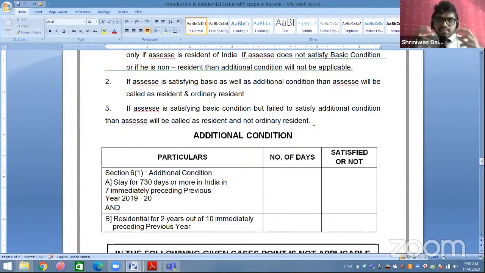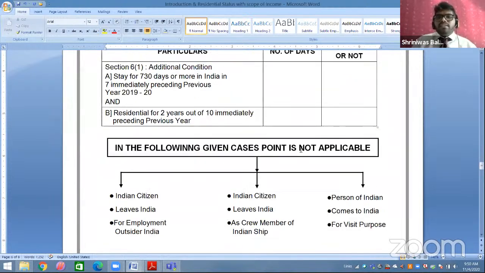मतलब अगर SSC ने बेसिक और एडिशनल दोनों सेटिस्फाई किया, अरे ये रेसिडेंट एंड ऑर्डिनरी रेसिडेंट. If he is satisfying basic but fails to satisfy the additional, then he will be called as resident and not ordinary. Okay.